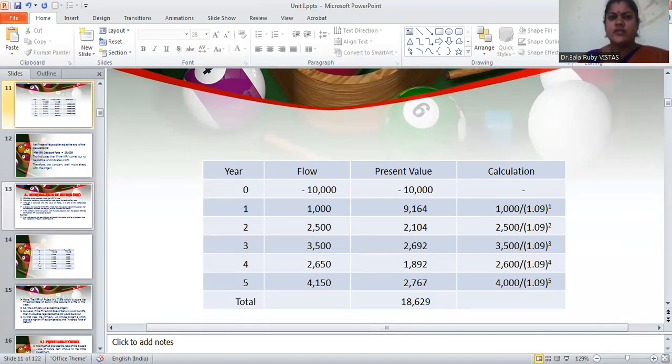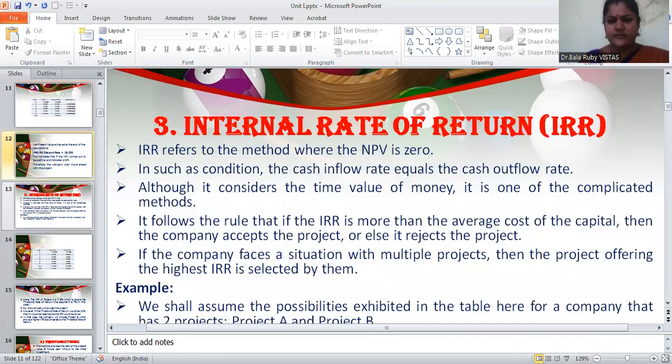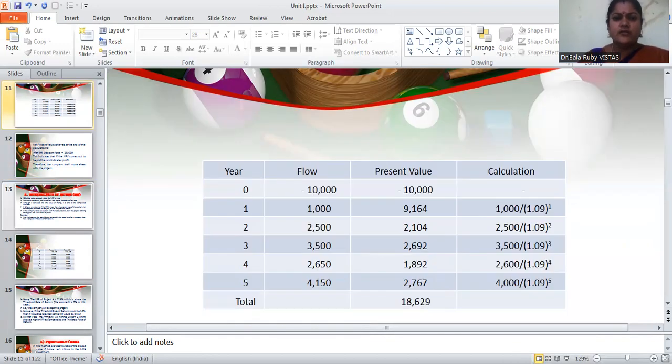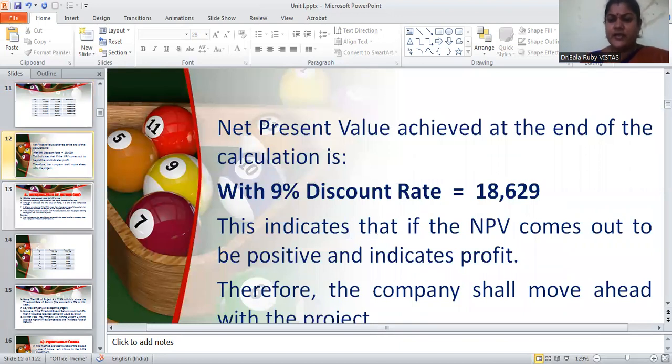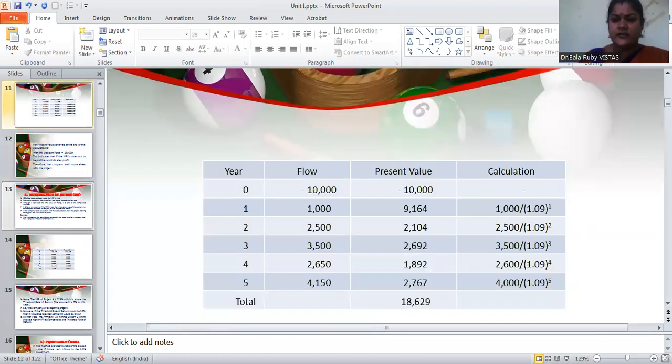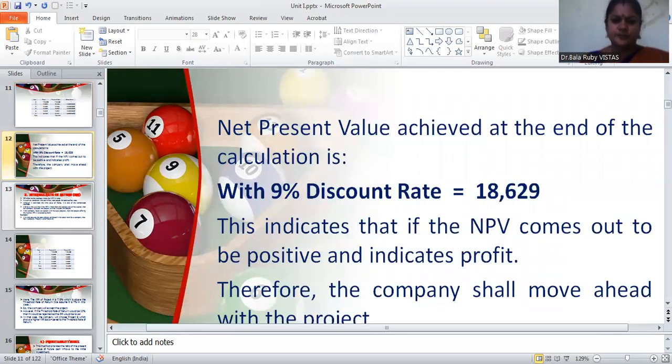So for the total present value, we have to add all these present values. If we add all these present values, then the total will be 18,629. So this is the total present value, right? Now the net present value achieved at the end of the calculation, with a 9% discount rate, is 18,629.